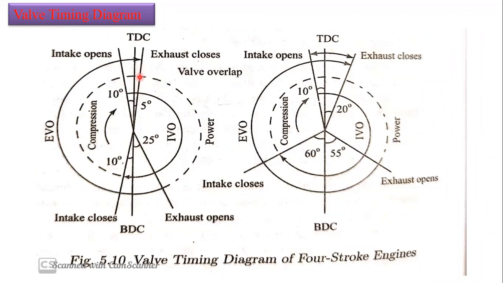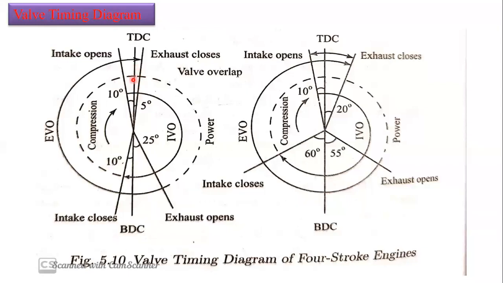If it is mixed anomalously, meaning there is more mixture between exhaust gases and the air-fuel mixture, what is going to happen? The combustion is going to be incomplete because of residual gases. Some ash may also be there. If ash is there, there will be incomplete combustion. So that's why we need to close it as early as possible.